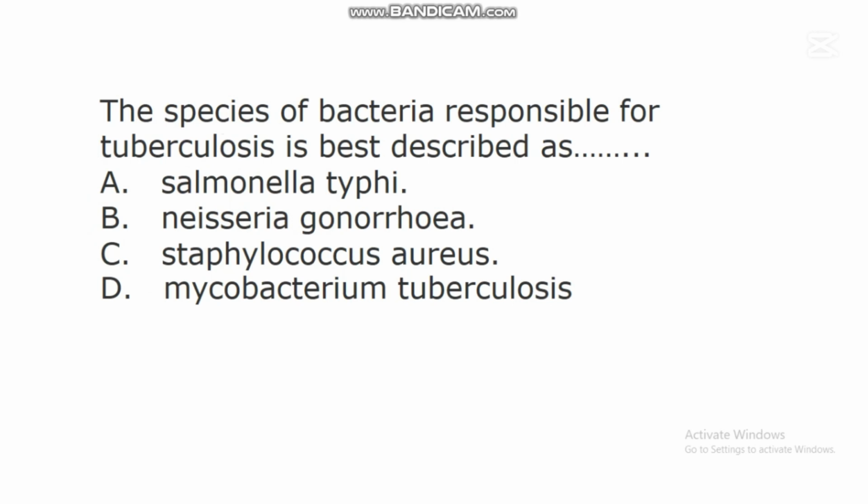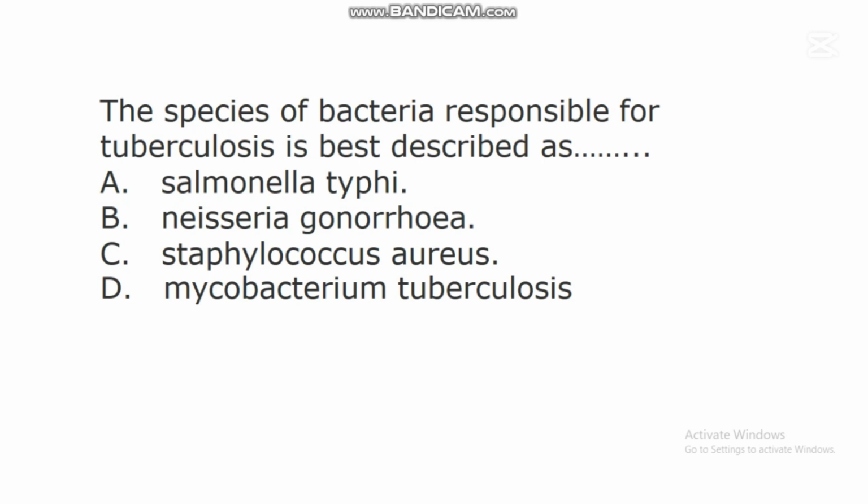The next question says, the species of bacteria responsible for tuberculosis is best described as dash. A. Salmonella typhi. B. Neisseria gonorrhea. C. Staphylococcus aureus. D. Mycobacterium tuberculosis.